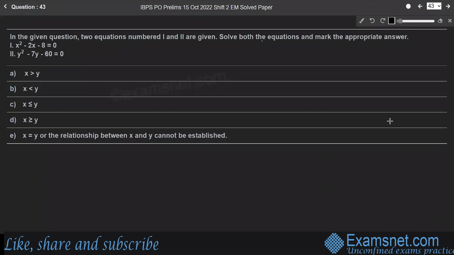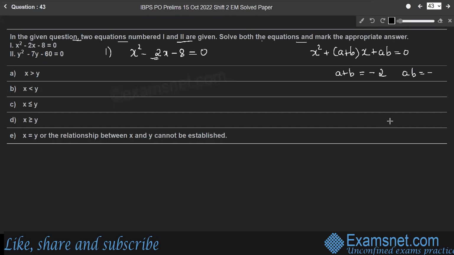Question 43. In the given question, two equations numbered 1 and 2 are given. Solve both the equations and mark the appropriate answer. Here the first one, x square minus 2x minus 8 is equal to 0. The given equation is in the form of x square plus (a plus b) into x plus ab is equal to 0. Here a plus b is the coefficient of the middle term, which is minus 2, and ab is minus 8.